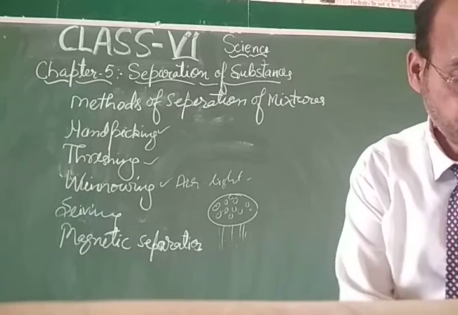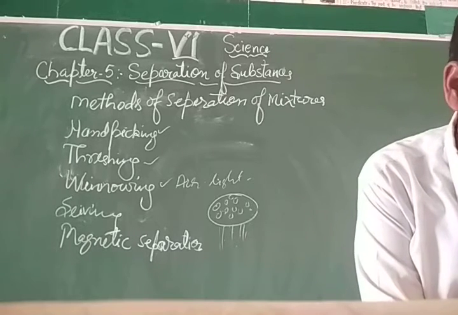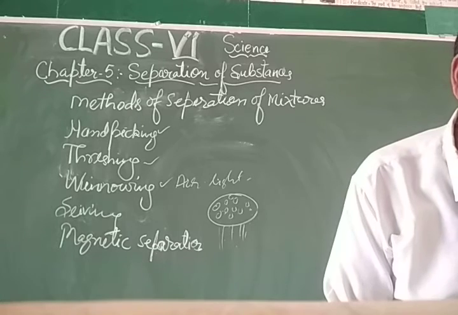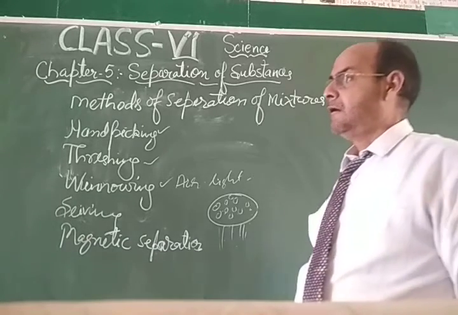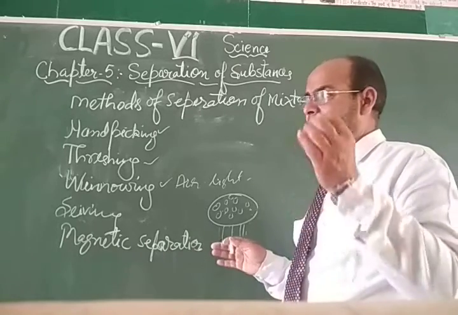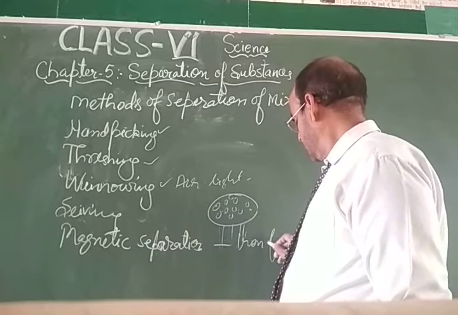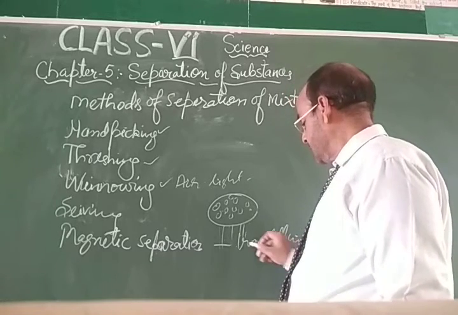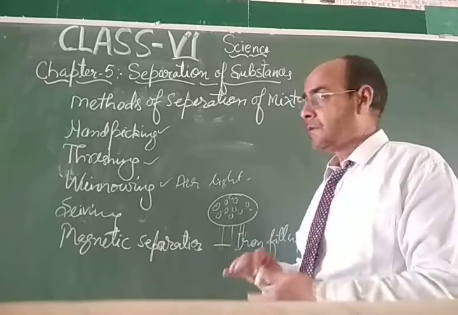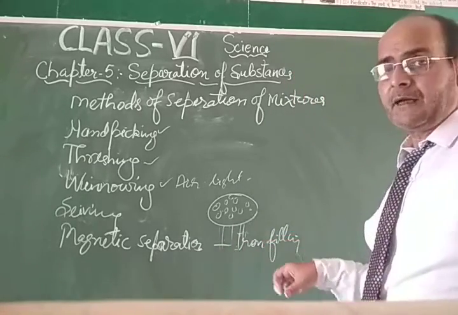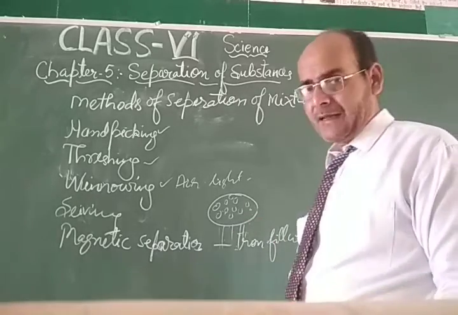And furthermore, the last process is magnetic separation. This means that if food grain is there and there are iron filings mixed in, then the iron filings can be separated using a magnet. The magnet will attract the iron filings, and the food grains get separated from the iron filings.